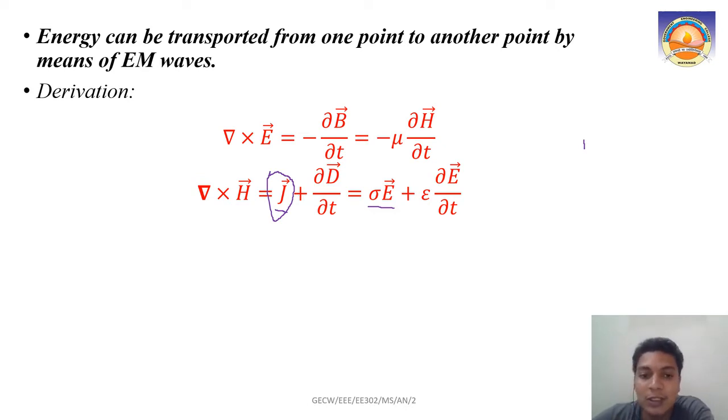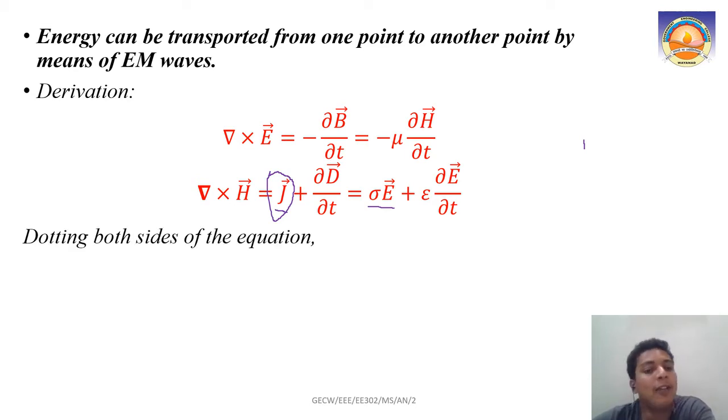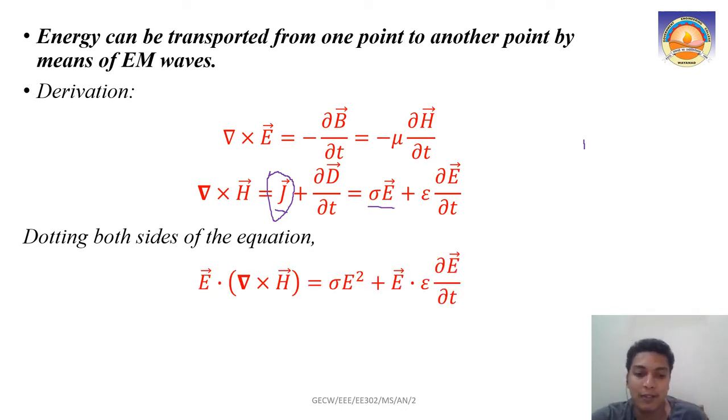Once we dot this equation with the electric field, what will happen? E dot J will come, so that it becomes the power density. It will be measured in watt per meter square. If you go back several lectures, we have defined E dot J as power density. Then we will come into the power scenario. So to do that, we will dot both sides of the equation with the electric field. We will get E dot del cross H on the right hand side, since it is del cross H, right? So E dot del cross H. On the other side, this J has now become, in terms of power density, already.